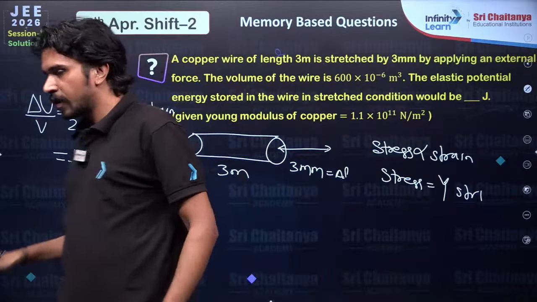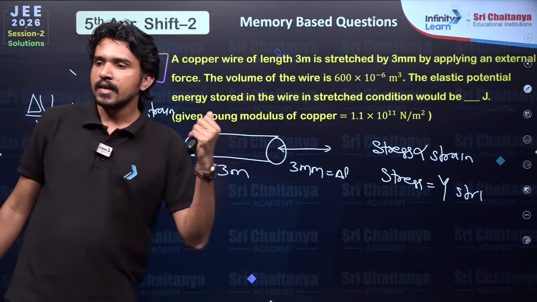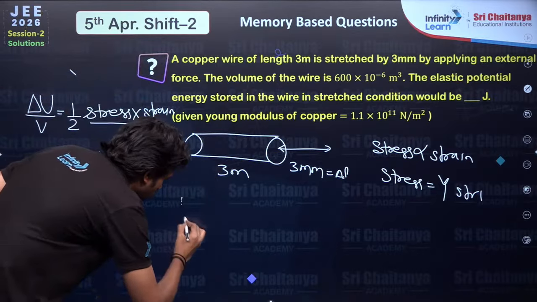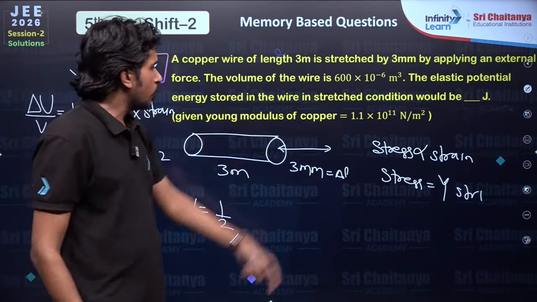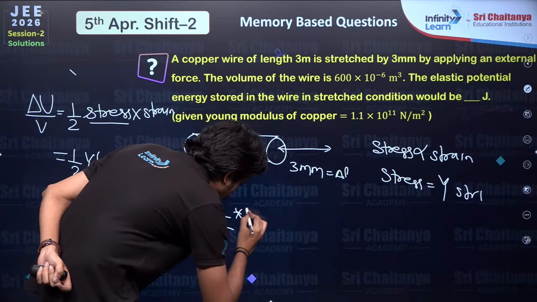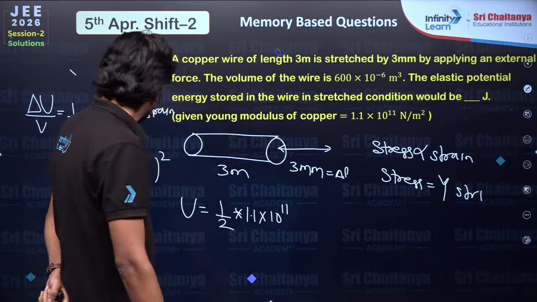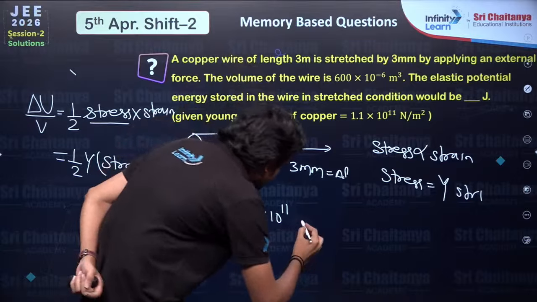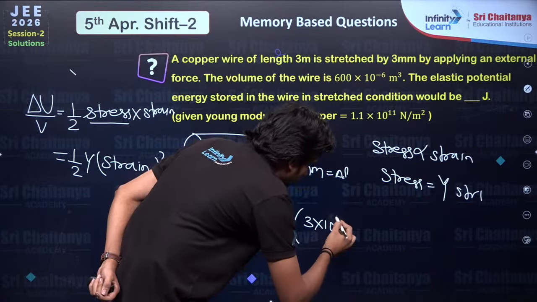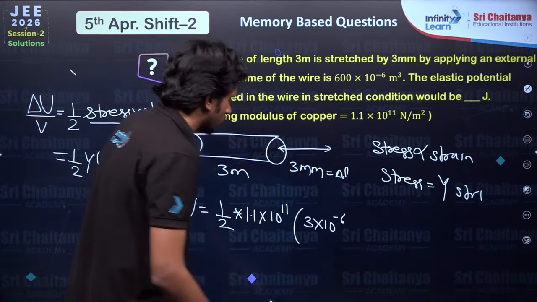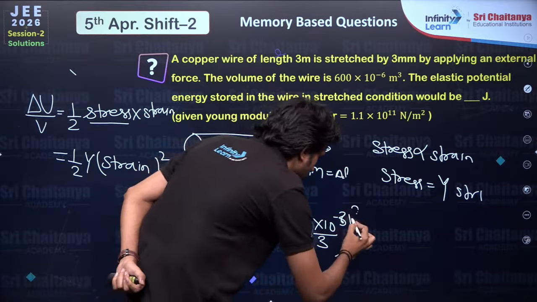So if we multiply this expression with volume, energy stored would be half times Young's modulus, which is given as 1.1 times 10 raised to 11, then strain is delta L by L, so that is 3 millimeter upon 3 meter, squared.